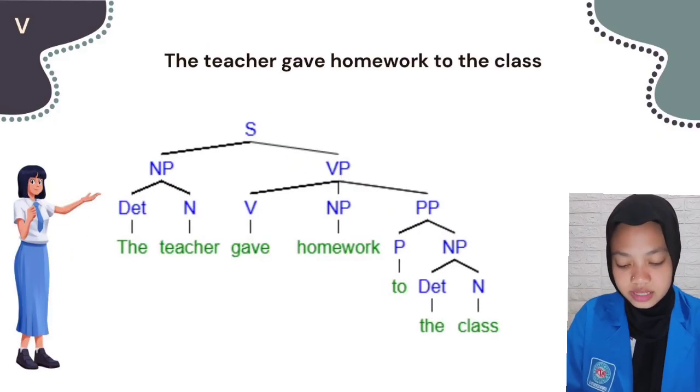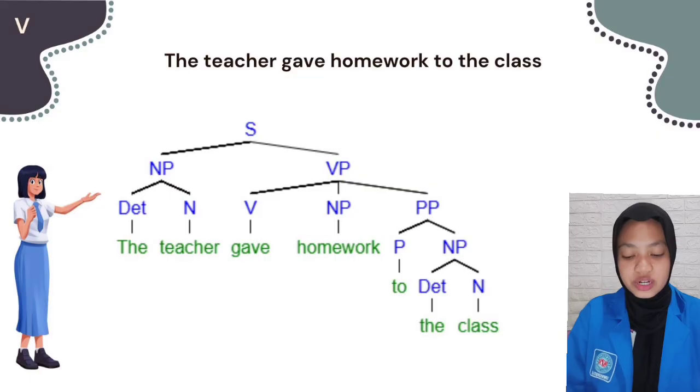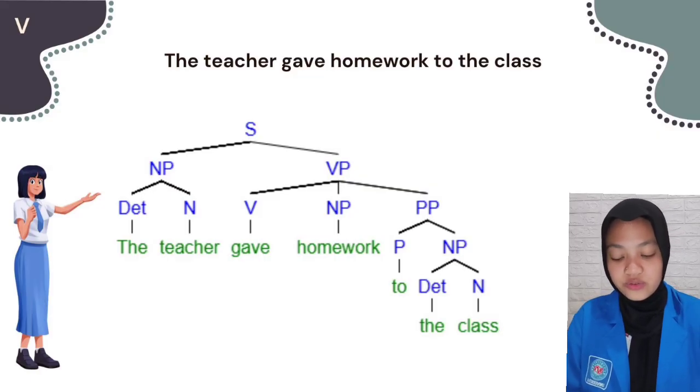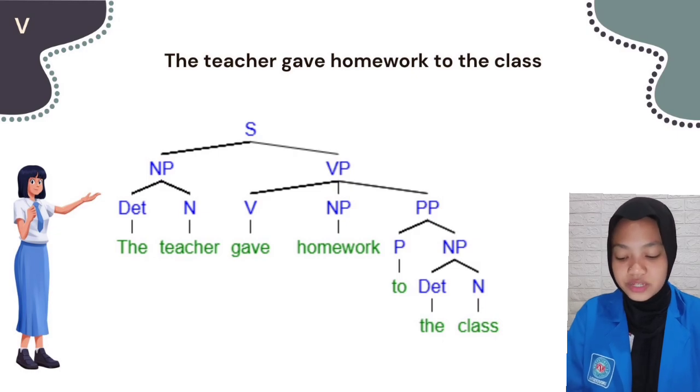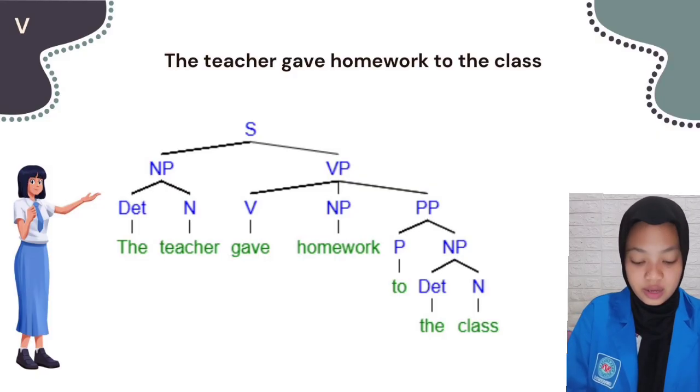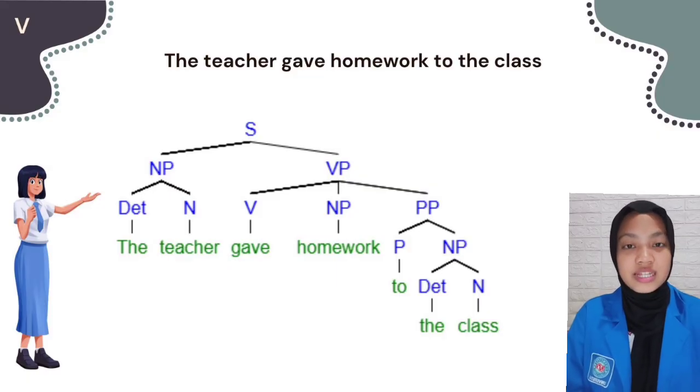The last sentence is "the teacher gave homework to the class." The sentence is divided into noun phrase and verb phrase. The noun phrase is divided into determiner "the" and noun "teacher." The verb phrase is divided into verb, noun phrase, and prepositional phrase. "Gave" is a verb, "homework" is a noun phrase, and the prepositional phrase is divided into preposition and noun phrase. "To" is the preposition, and the noun phrase is divided again into determiner "the" and noun "class."